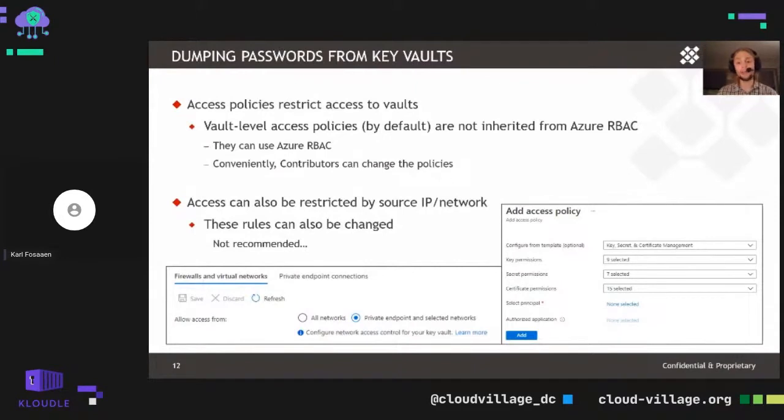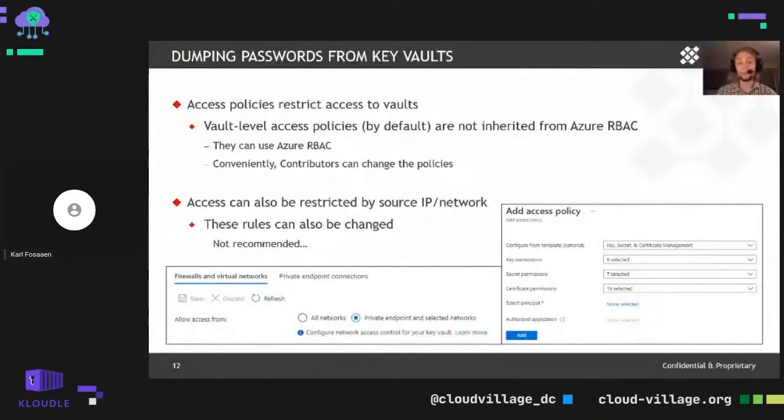So instead of just saying, hey, all of the contributors have access to list and read the credentials that are stored in the key vault, there's an extra step within Azure Key Vaults where you have to add an access policy in order to access those keys and secrets. Just by default, when you create a key vault, it's not one of those, oh, hey, everybody has that and it's tied into Azure RBAC. It's one of those things where you have to add the access policy for that.